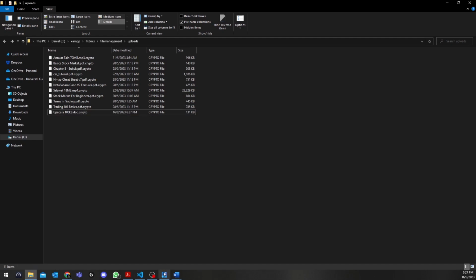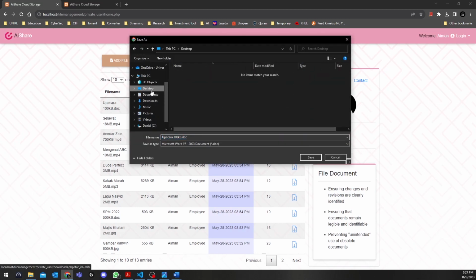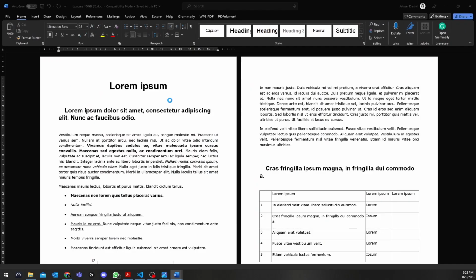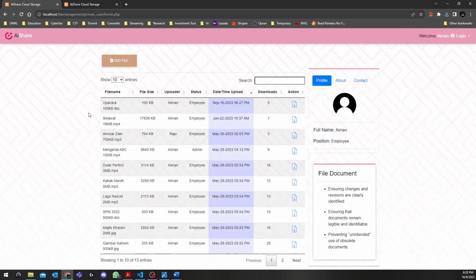The second one is about the data integrity. To demonstrate the data integrity, I will try to download this file. Let's say I download it to our desktop. Okay, now the file has been decrypted and an integrity check has also been performed, which reads the hash value of the file to confirm that the file is authentic and has not been tampered with. Hence, this proves that this file is authentic and we have solved the data integrity problem.